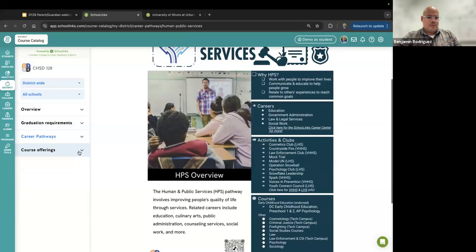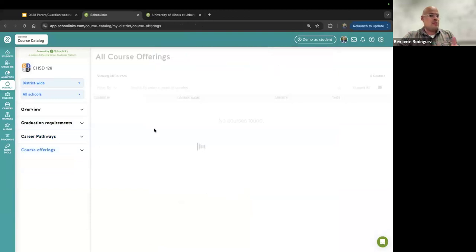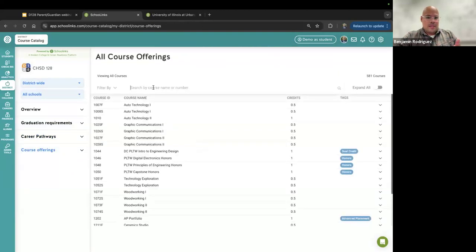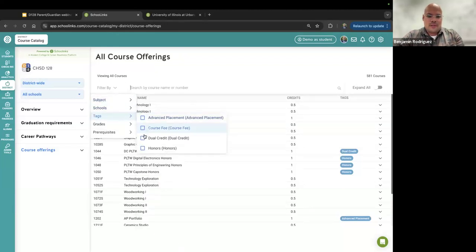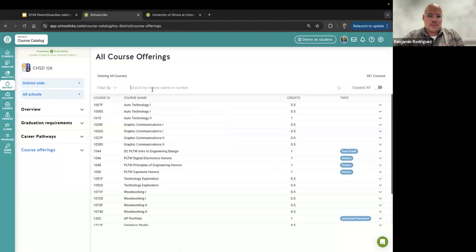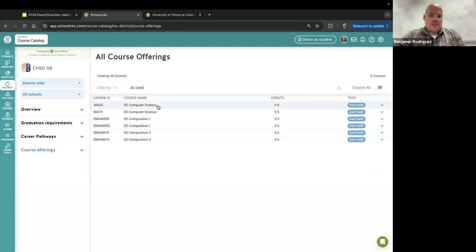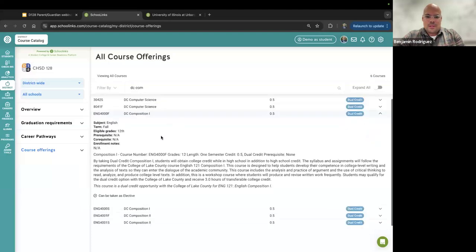I'm going to go back up to course offerings. I can again search all of my offerings by name. I also have those filters over there, including tagging different courses. I can search for courses and start seeing what courses are there. Notice when I see a course, I can see, okay, there's DC Composition 1. I can click on that course and see some information related to that course.